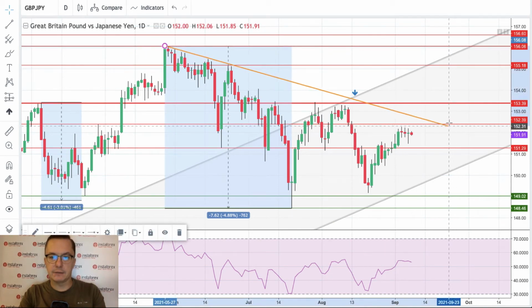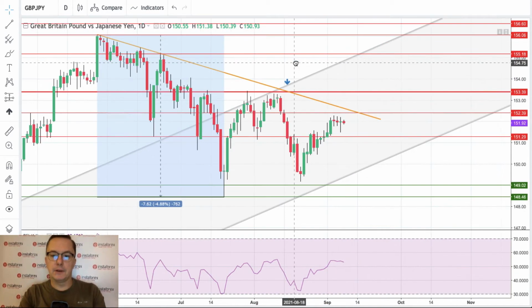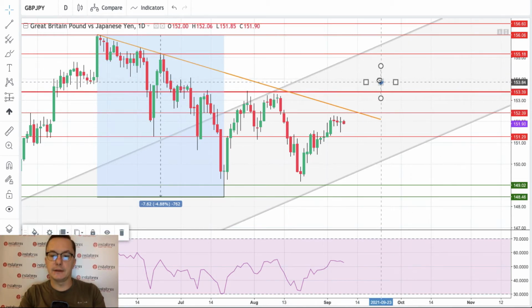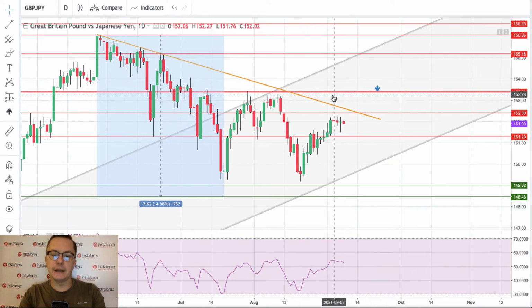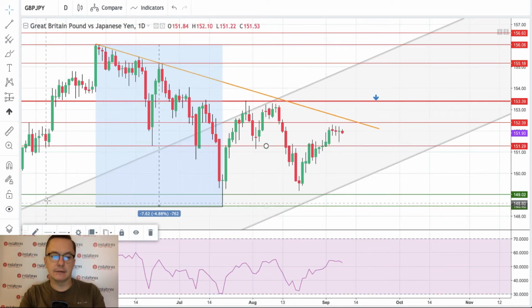So only with the breakout above this trend line, that's the first assumption, only with the breakout above this trend line here, and above the 152.39 resistance, and of course above the key technical resistance 153.39, we can say that the bulls are back in town and they will push the prices higher. So right now this will be changed to the